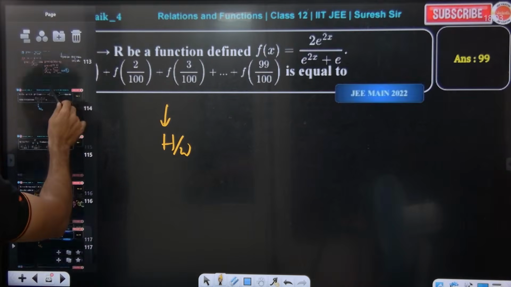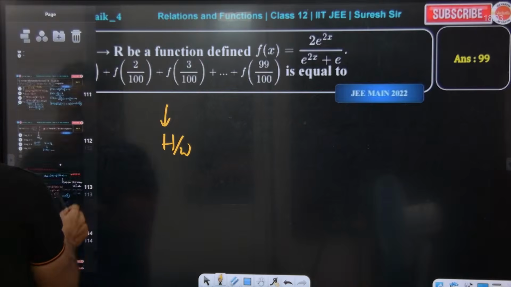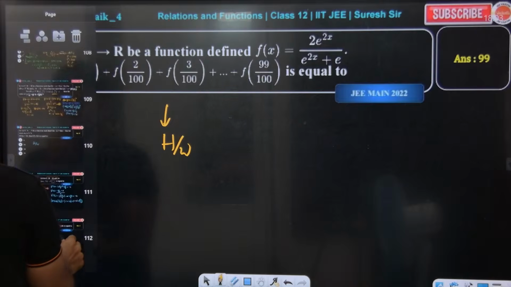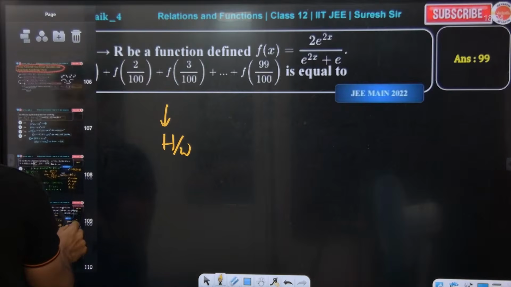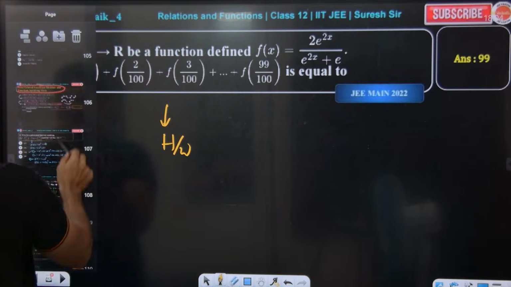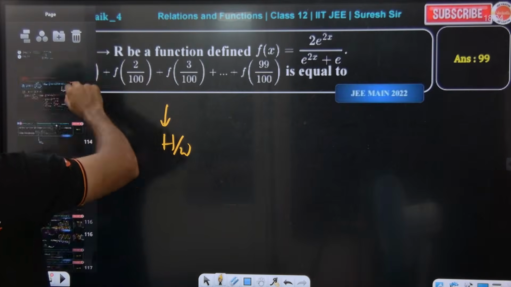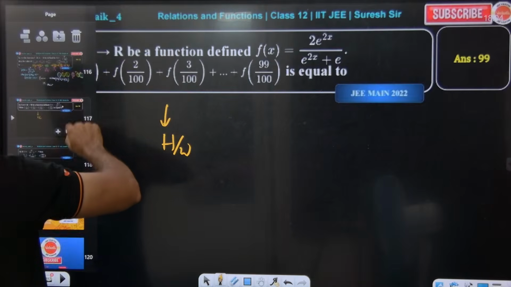Where is this note? Where did I write the note? Where did it go?